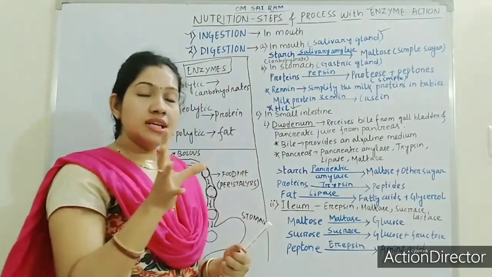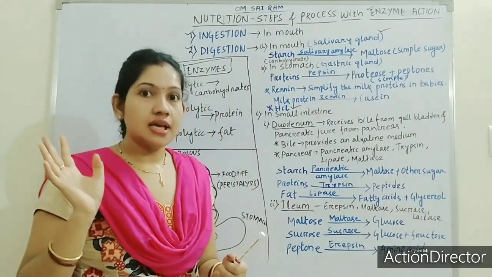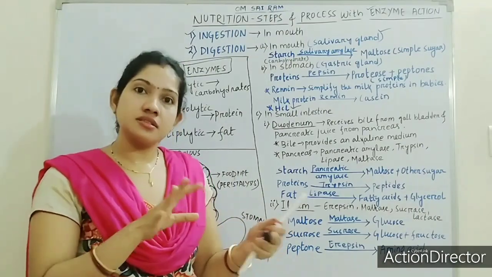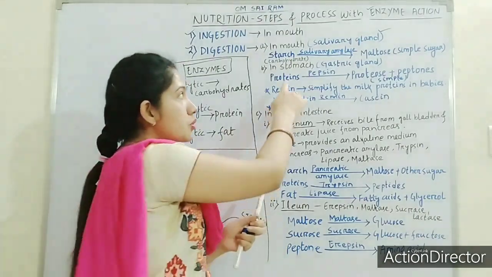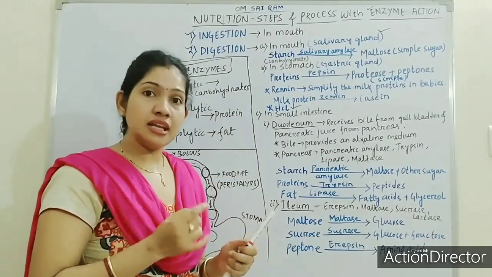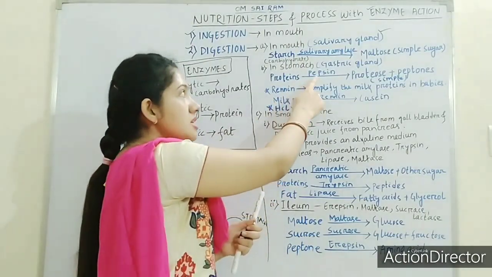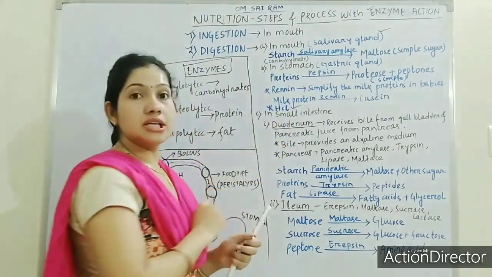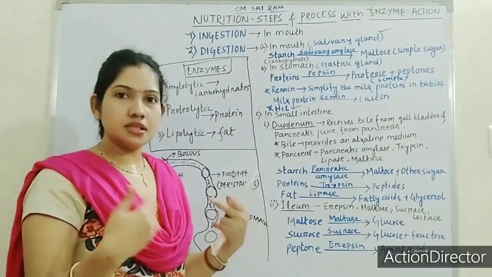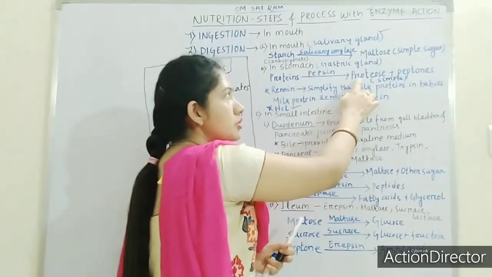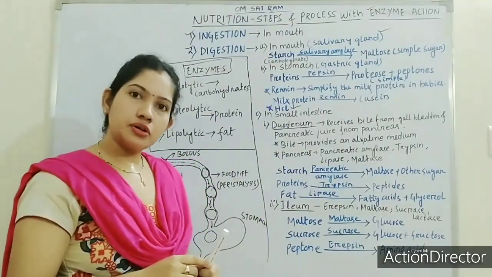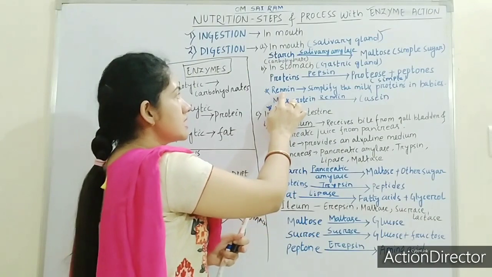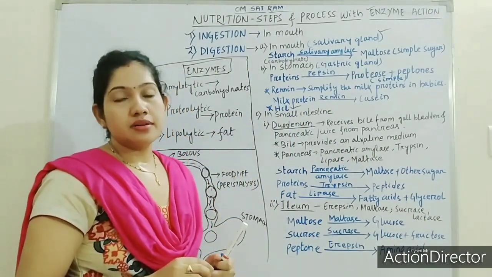In the mouth only digestion of carbohydrate occurs. Now proteins and fats are behind. So protein digestion takes place in the stomach. What is the work of pepsin? Pepsin will convert the complex proteins into simple proteins. What are the names of the simple proteins? Proteose and peptones.